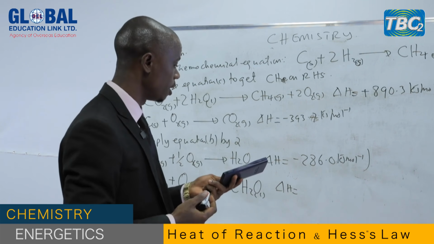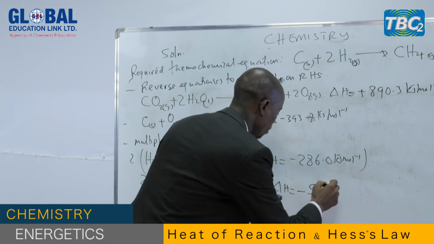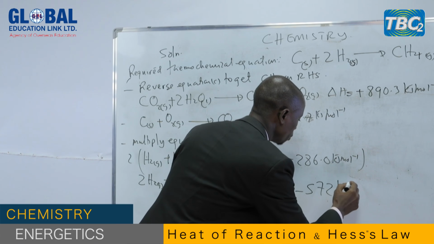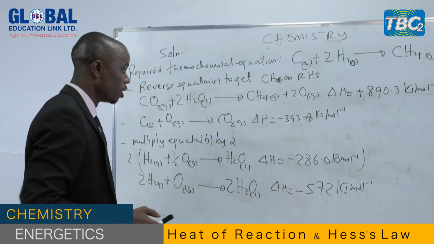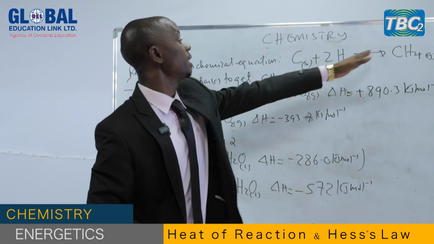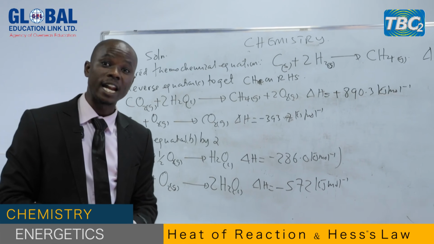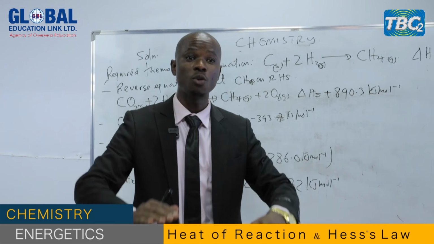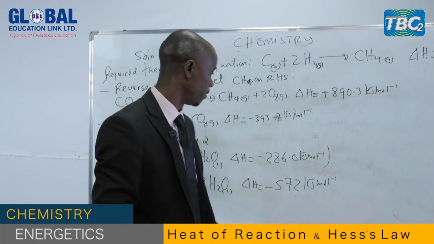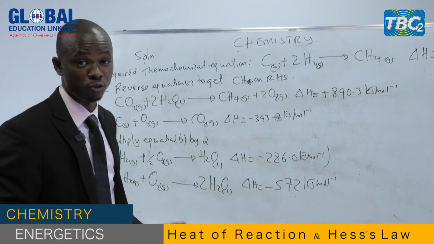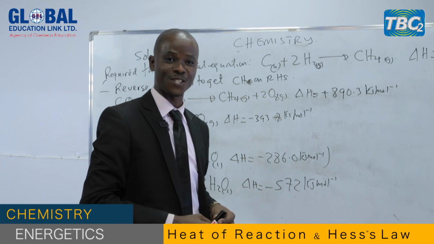When you use your calculator, you're going to get negative 572 kilojoules per mole. So these are the data. You have completed the elements and the product in the required equation. Now, the last skill, after you have manipulated the equations, is to add the manipulated equations together with the enthalpy change. And that is the application of Hess's law.